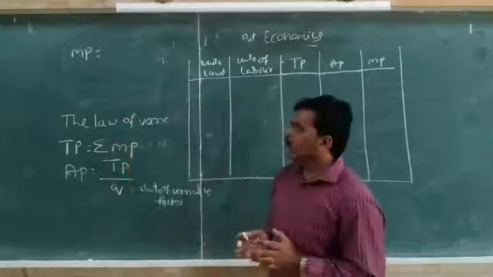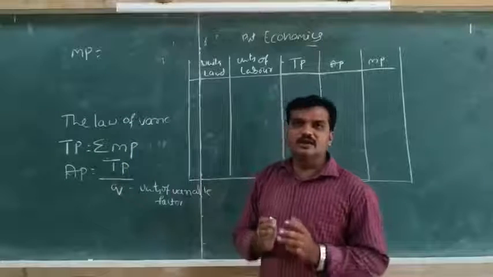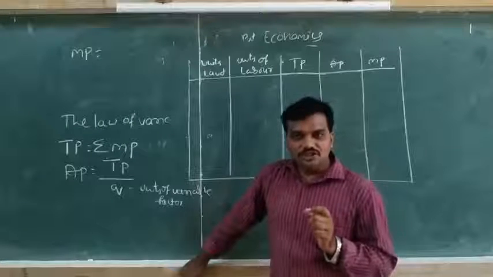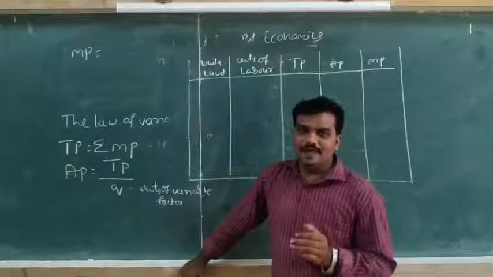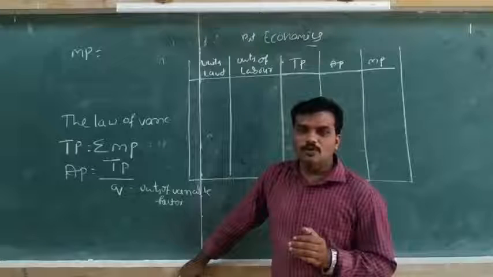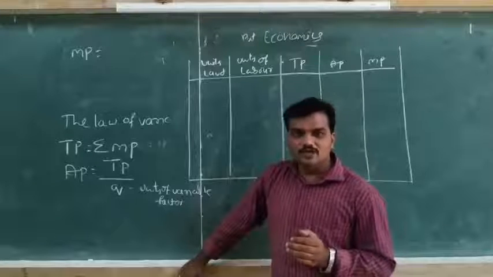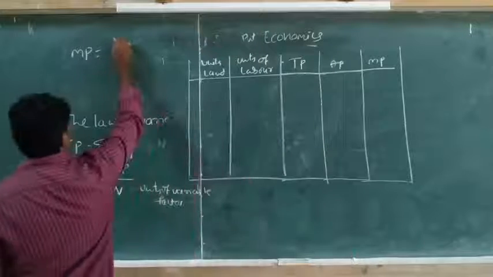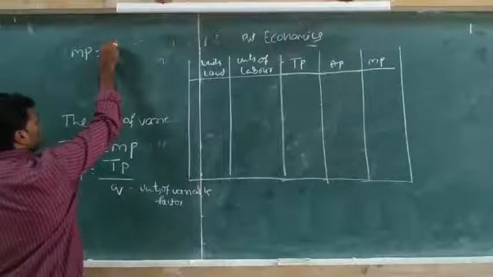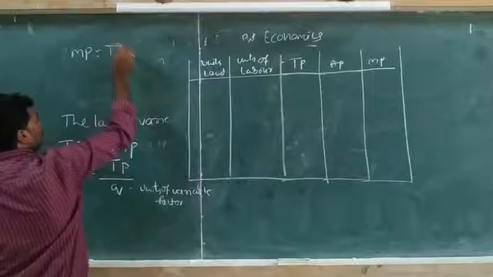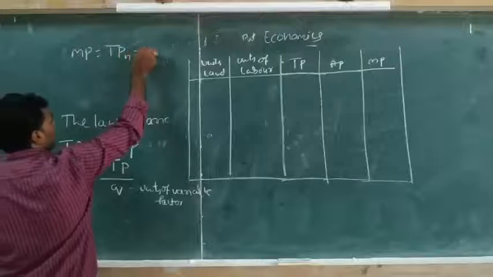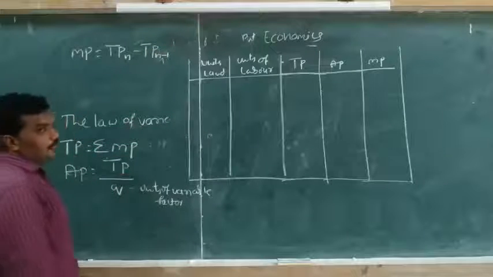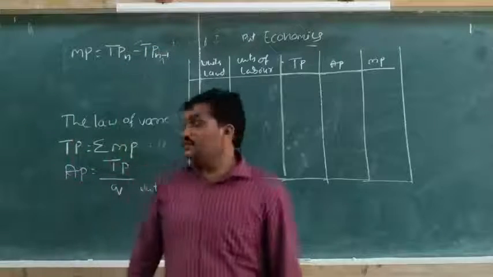Simply we can say the marginal product means the additional output derived from the use of additional variable input. That is called marginal product. Then how can we calculate this? See, marginal product is equal to TPn minus TPn minus 1.